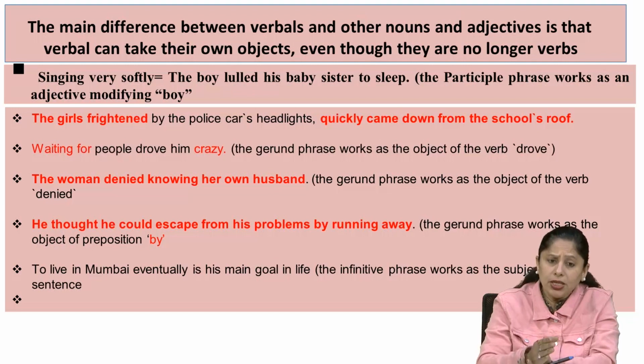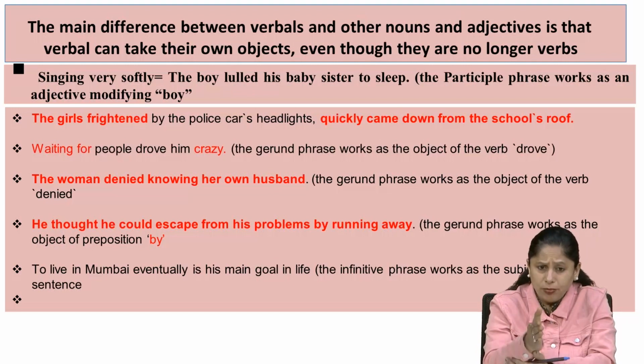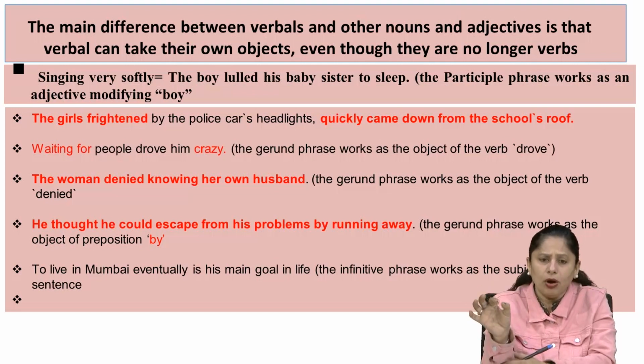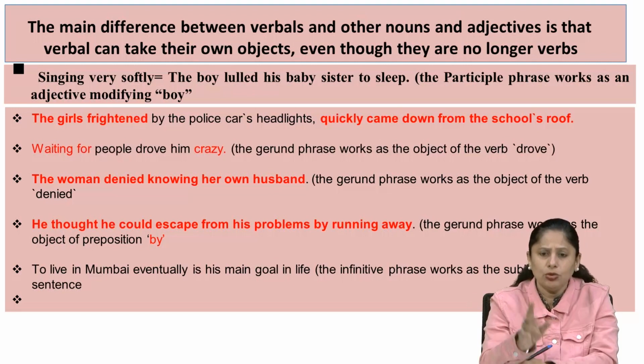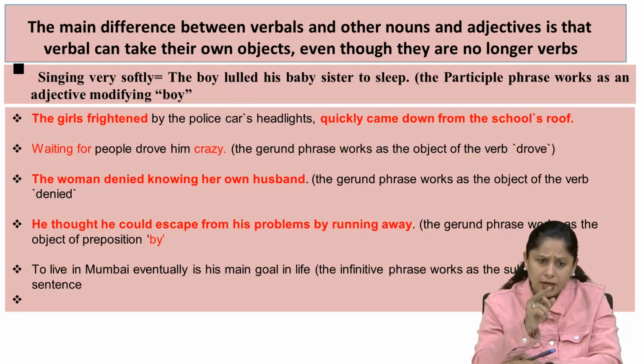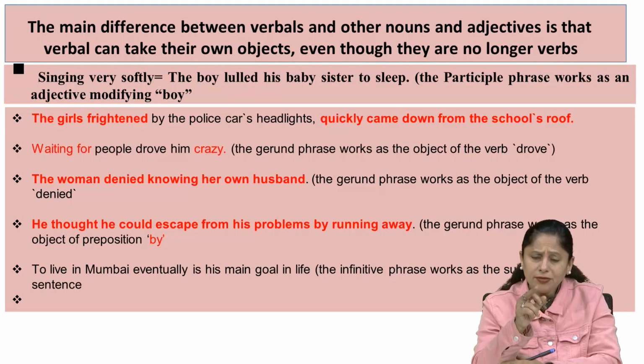So the woman is the subject, denied is the verb, and knowing her own husband is the object. Subject, verb and object, S plus V plus O. This structure is used here. The gerund phrase works as the object of the verb. In the first sentence also, the gerund phrase works as the object of the verb drove.